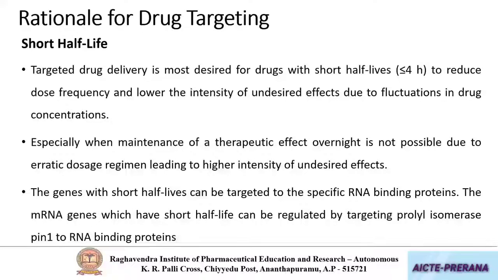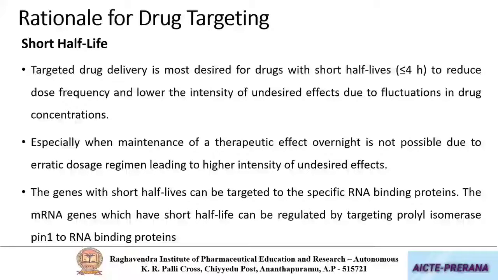Second one is short half-life. Drugs which are showing short half-life, that is less than or equal to 4 hours, we need to administer frequently, and this frequent administration leads to fluctuations in the concentrations of drug in the body.